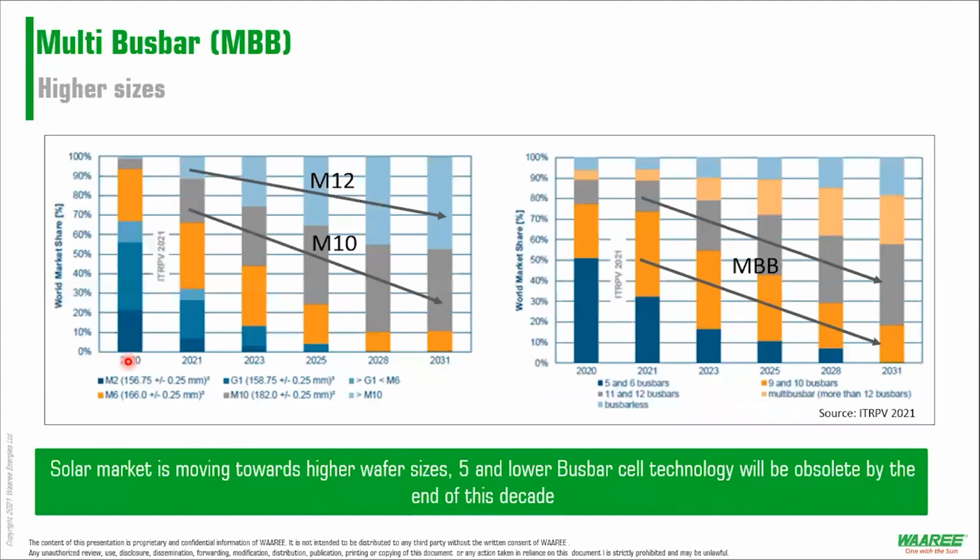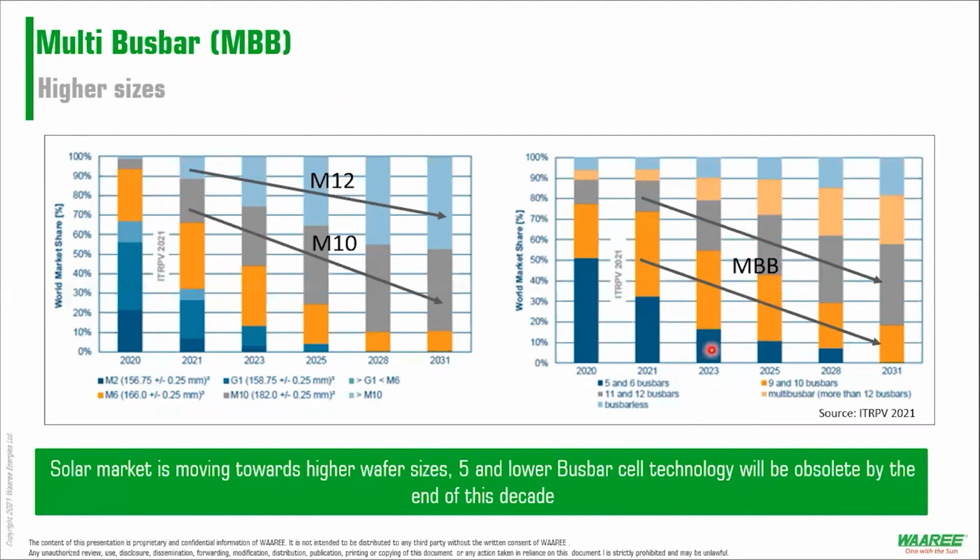Just a final conclusion on multi-bus bar. With all these advantages, it's not only us who is focusing on multi-bus bar. We have the entire industry shifting to the higher wafer sizes, which are M10 and M12. And in parallel, we have shown you this multi-bus bar, where anything above 6 or 8, anything above 6 bus bar, is termed as multi-bus bar.